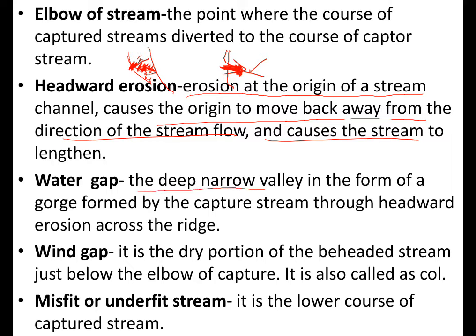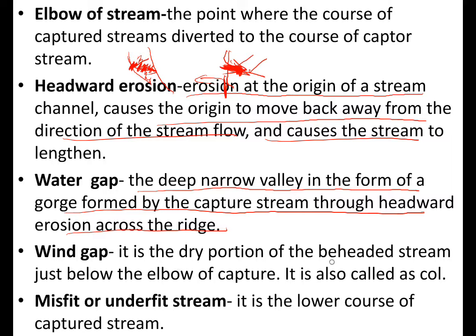Next one is water gap. This is the deep narrow valley in the form of a gorge formed by the captured stream through headward erosion across the ridge. So here the stream is lengthened, and this region becomes the water gap, whereas this region, where the stream was flowing earlier, becomes a wind gap because it becomes dry. Where, because of the headward erosion, a gorge, which means a narrow steep valley, was formed in this region, that becomes the water gap. This dry region becomes the wind gap.